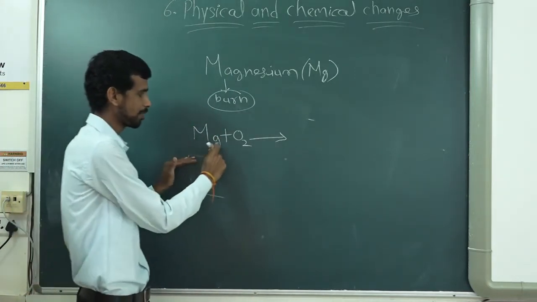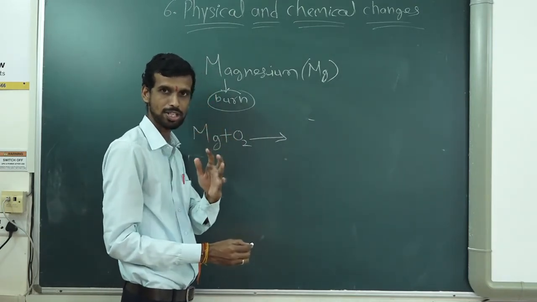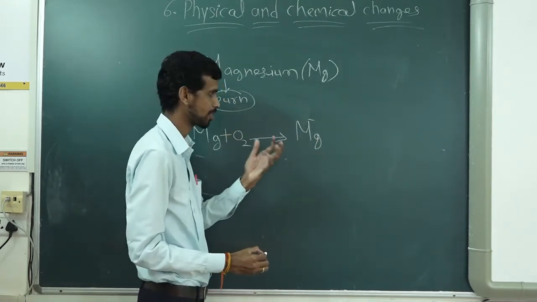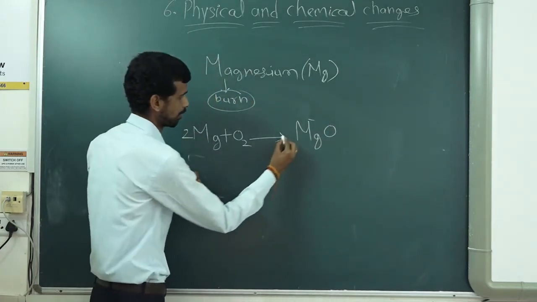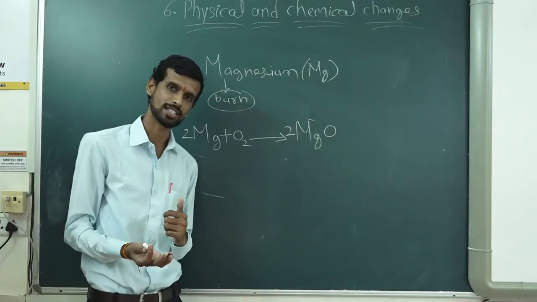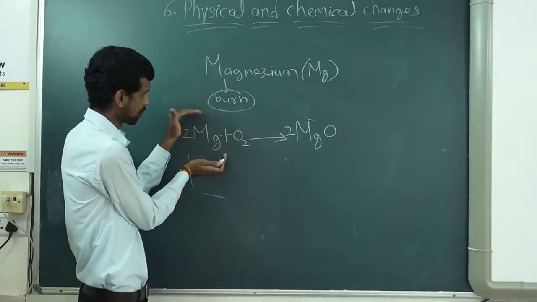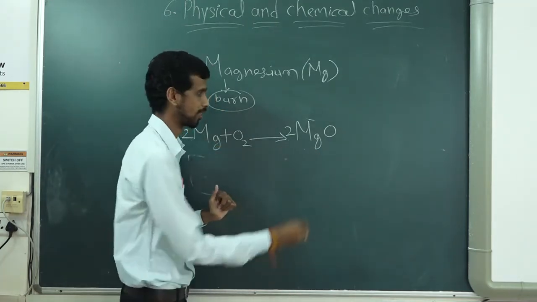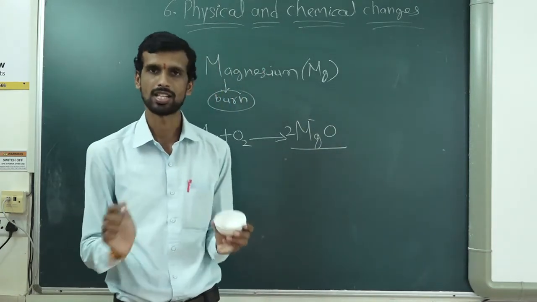Same here, magnesium is reacting with oxygen, and what is produced? What you have seen? Ash is produced. That ash, how can we present it in symbol form? MgO, magnesium oxide. Okay, so here these twos are to make the reaction balanced. This balancing of reactions we will be learning in class 10. For now, remember magnesium reacts with oxygen and produces magnesium oxide. This magnesium oxide is nothing but the ash that you have seen.